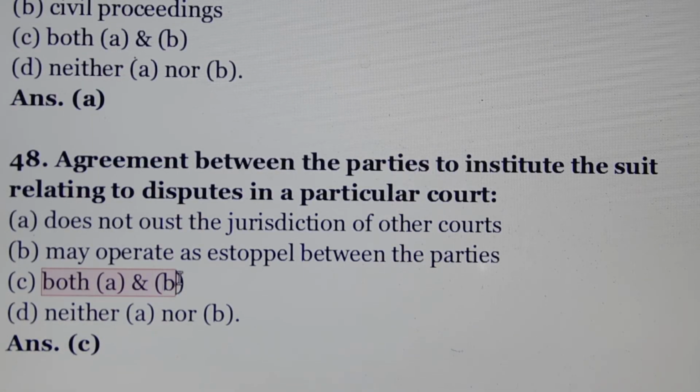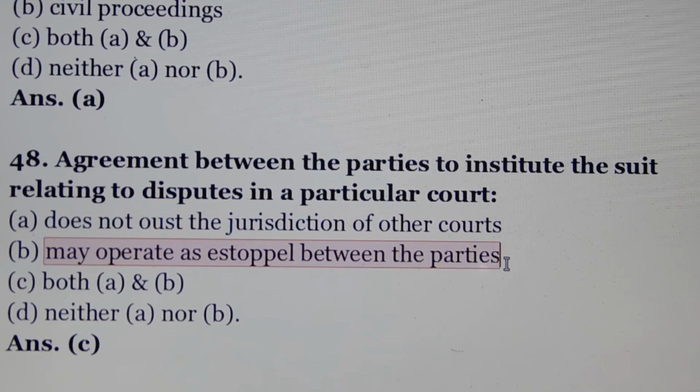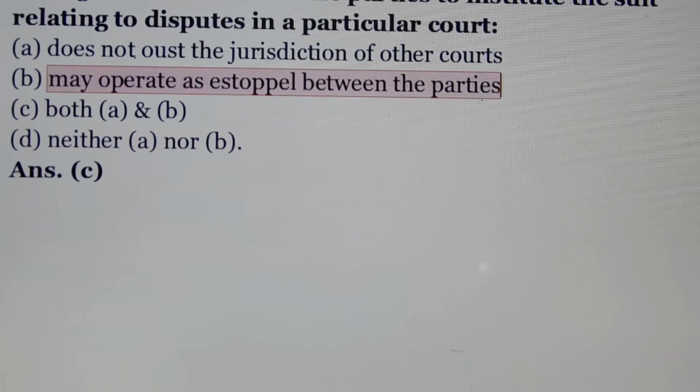Question number 48. Agreement between the parties to institute the suit relating to dispute in a particular court. Answer is option number C, both option A and B. Means option A does not oust the jurisdiction of other courts. Option B may operate as estoppel between the parties.